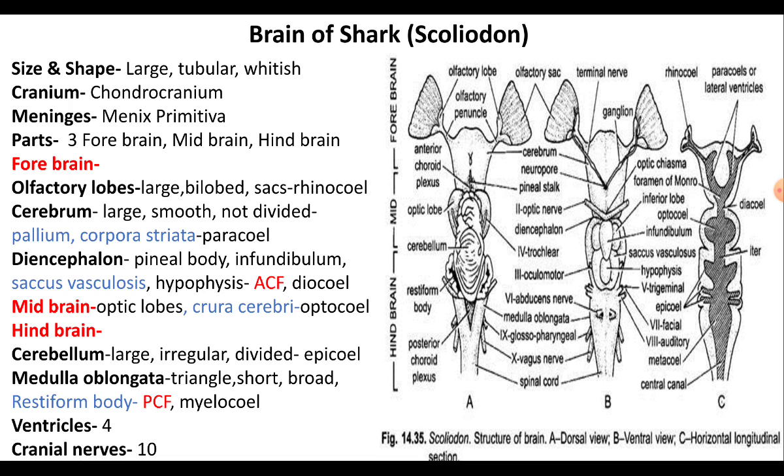Spinal cord. Spinal cord is the continuation of the medulla oblongata of the brain, and it extends to the end of the tail, and it is protected within the neural canal of vertebrae. Spinal cord encloses the central canal. In shark, 10 pairs of cranial nerves arise from the brain.